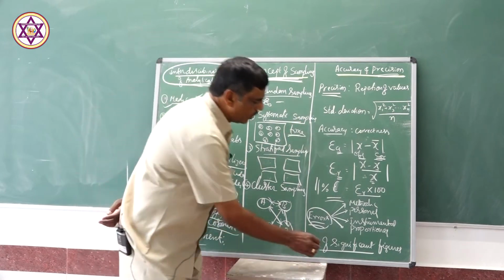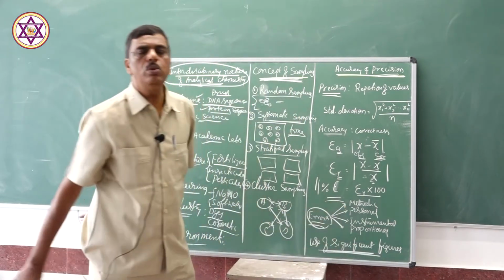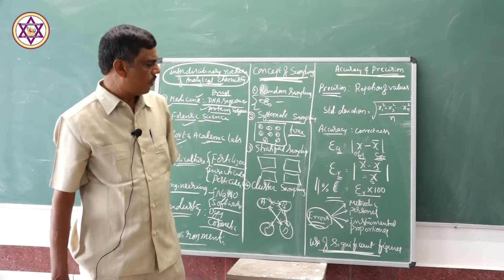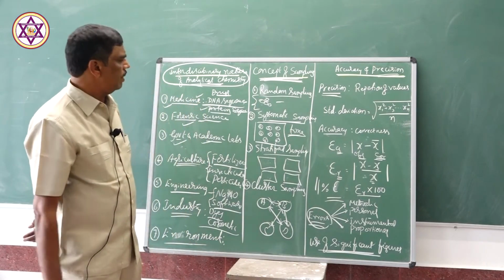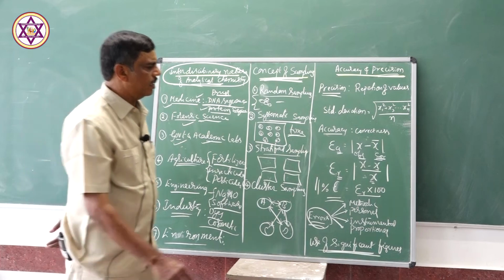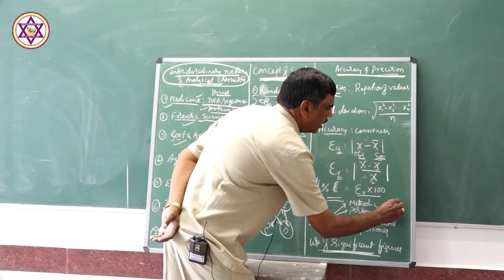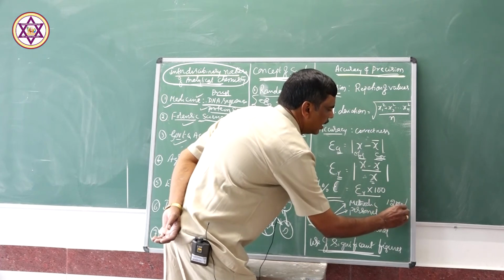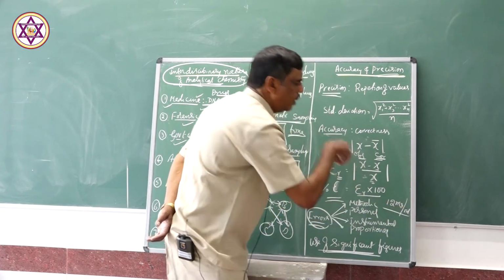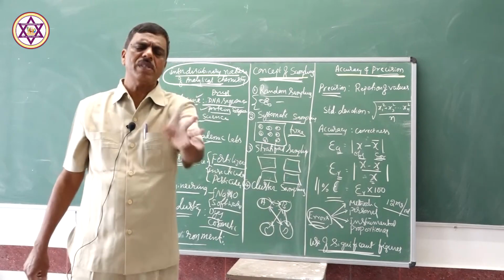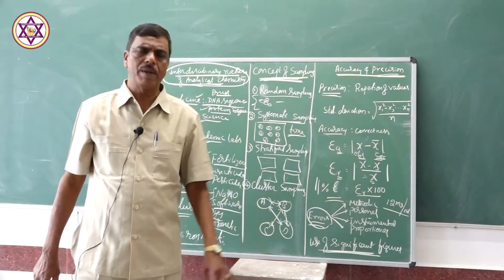Lastly, use of significant figures. For example, if you take 12 mg per ml, the concentration of a substance, 12 mg per ml.